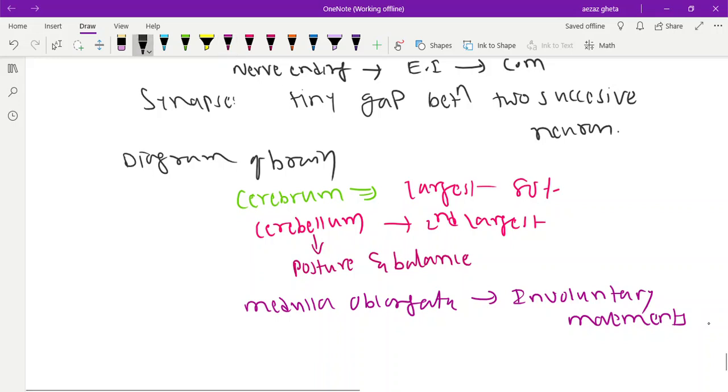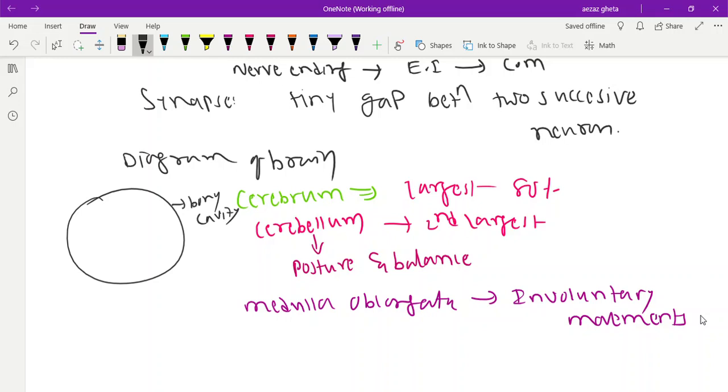How is the brain protected? The brain is kept in a bony cavity called the cranium, which protects the brain. The brain is a very delicate organ, and it is filled with a fluid called cerebrospinal fluid. The brain is protected by two things: the bony cavity called cranium and the cerebrospinal fluid, remember.